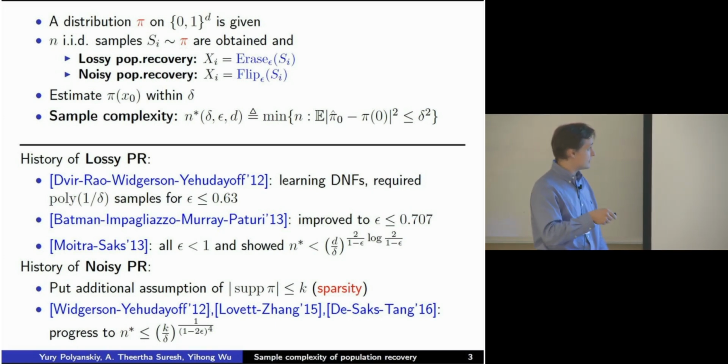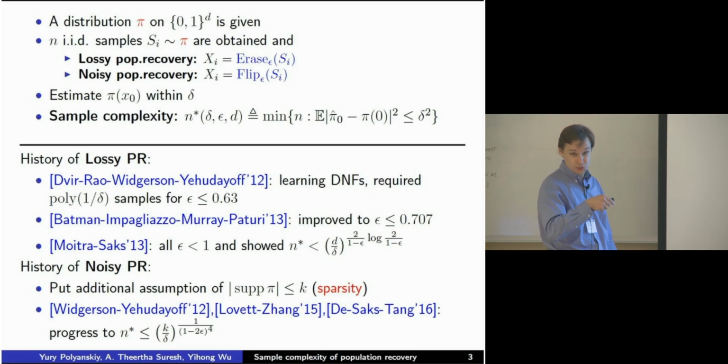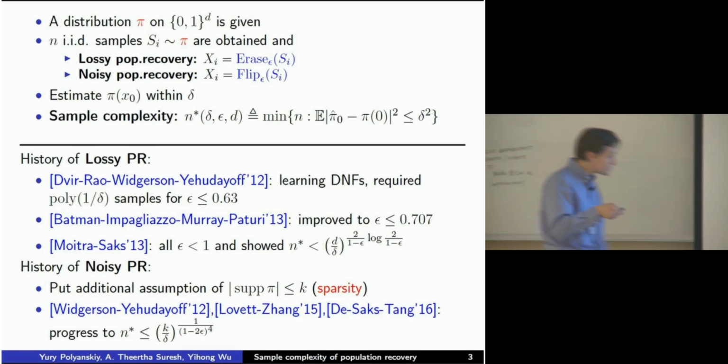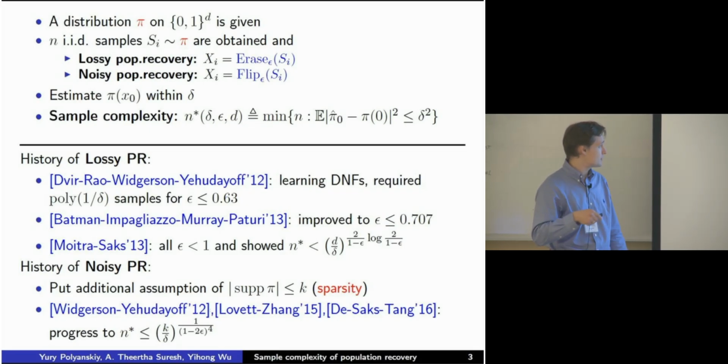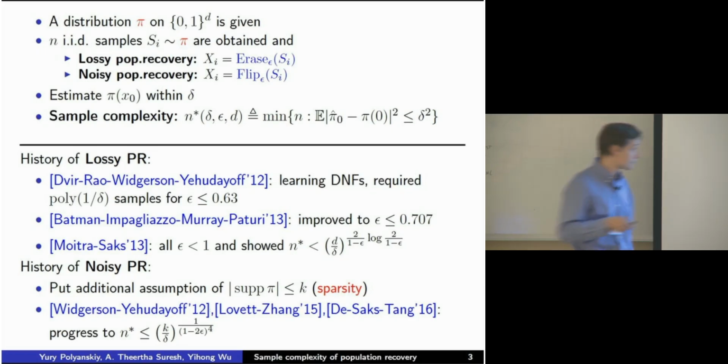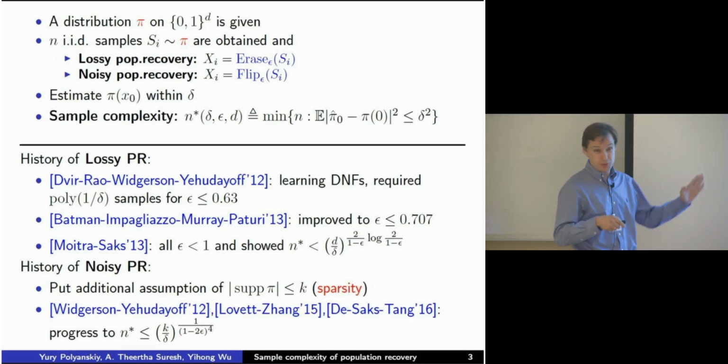They proved that in the setting of erasures, when you erase certain answers, which is called lossy population recovery, you can estimate with a polynomial number of samples in the precision. Interestingly, their algorithm only worked above a certain epsilon.